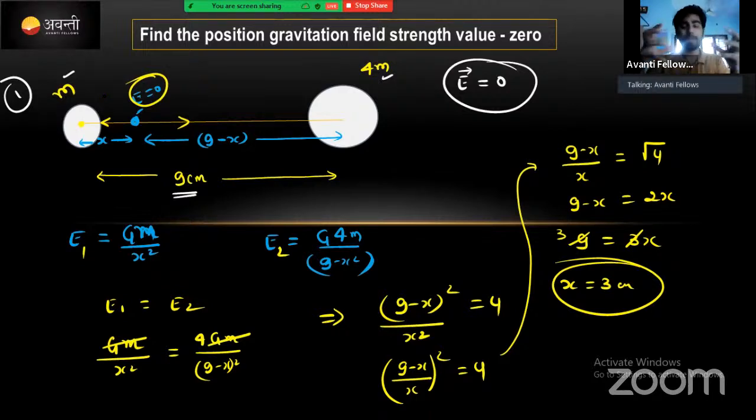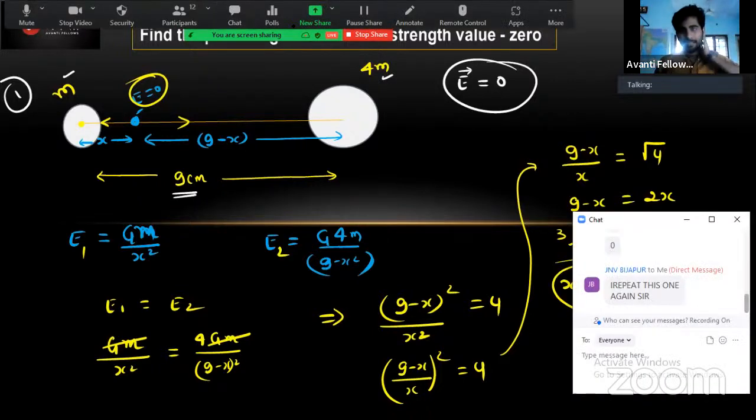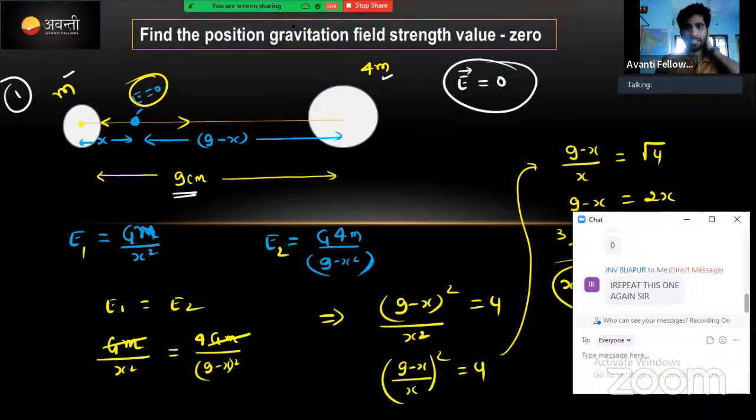Now due to these two masses along the line joining the points, we find that at which point the gravitational field strength will become 0. That's it, okay? From the mass m at a distance 3 centimeter में, gravitational field strength will become 0 due to 4m also. Clear? Let me know in the chat box, is it clear? Quickly. Yes, I got one response.